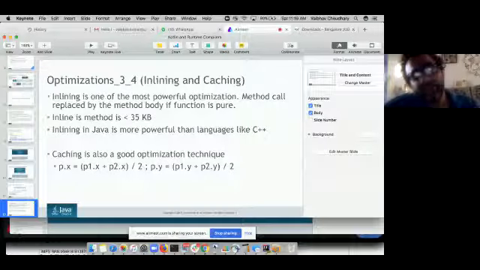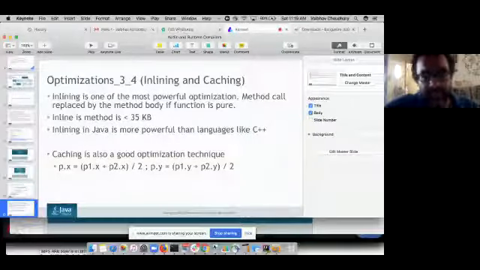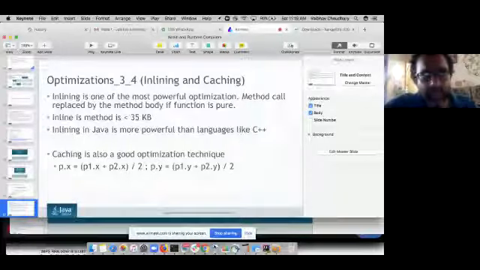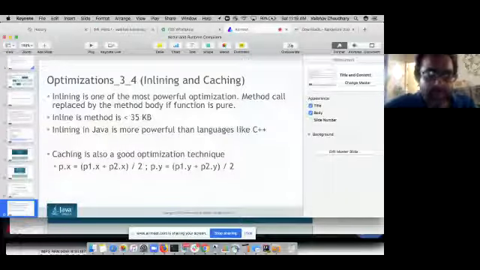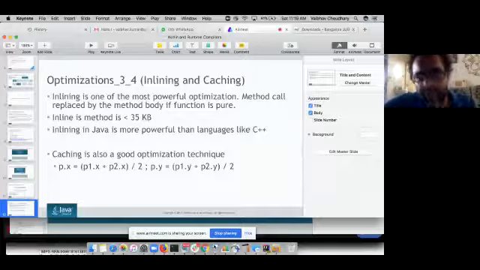So a runtime compiler has much more information about which method needs to be inlined and which does not, which I as a programmer cannot tell. How can I tell that? Whenever you see a method to be hot, you just inline it. When you see a method to be cool, you don't inline it.